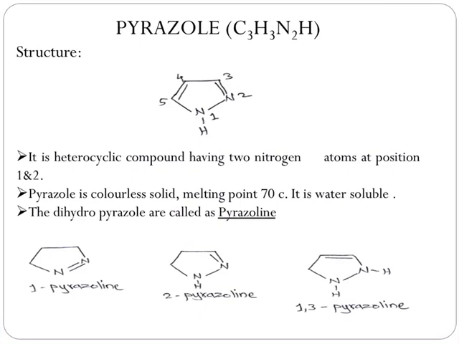The reduced pyrazoles are called as pyrazolines. 3 different pyrazolines are possible. Those are 1-pyrazoline, 2-pyrazoline and 3-pyrazoline. In case of 1-pyrazoline, number 1 indicates position of a single double bond in the ring. All other atoms of the ring are completely saturated. Same is the case with 2-pyrazoline and 3-pyrazoline. 2 and 3 number indicates position of a single double bond of the ring. Remaining all members of a ring are completely saturated.